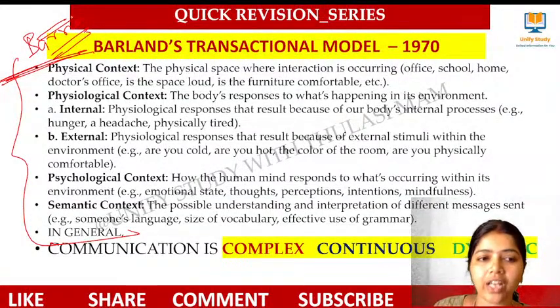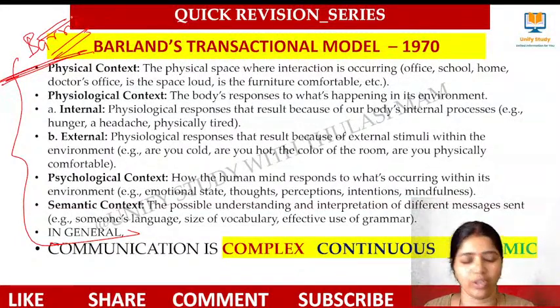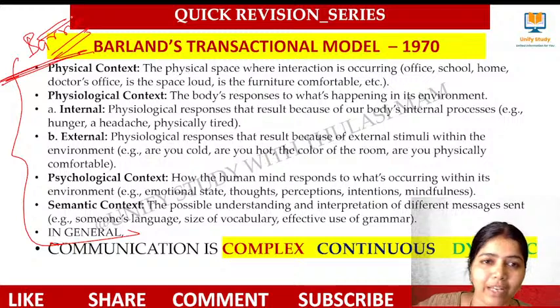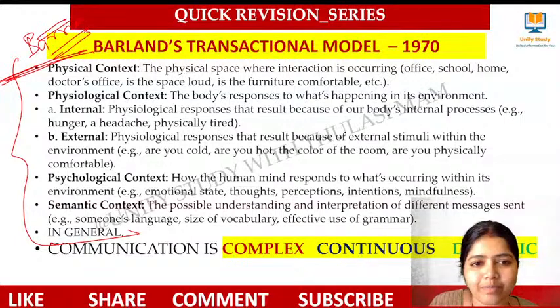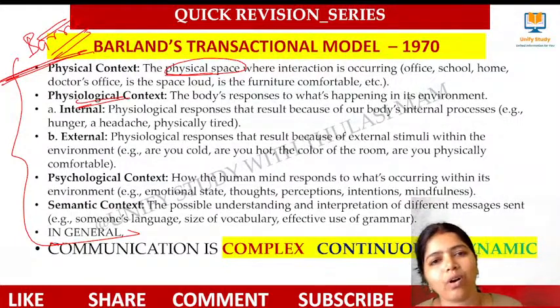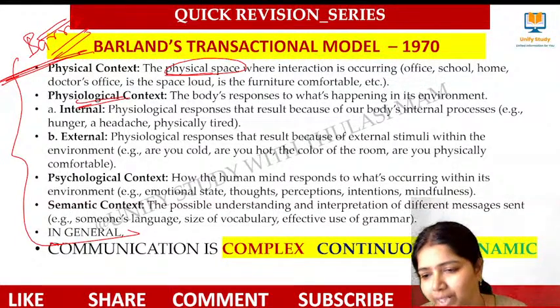Physical, physiological, psychological, semantic. Physical context means what? My table is not good, my chair is shaking, the light is not properly coming into the room, so I was not able to do things, right? Physical context, physical space. And physiological context means what? I'm saying I'm not feeling good, I'm tired because I've taken class for a long time, I'm not taking my food properly. Externally, I'm having a headache, right? The room is very hot, it makes me feel very suffocated. That's all the physiological context.